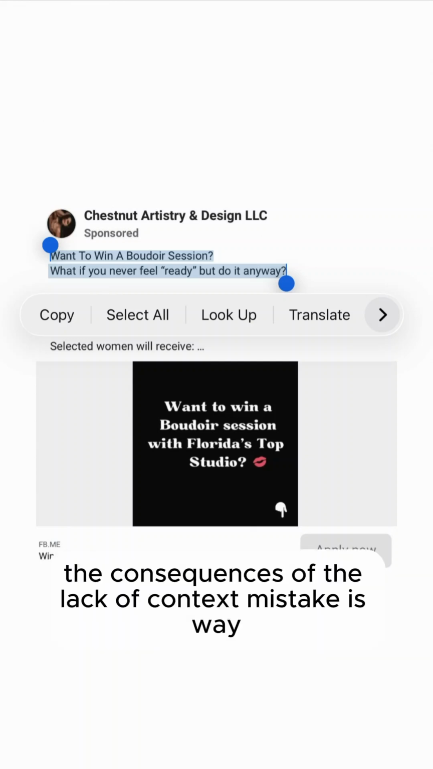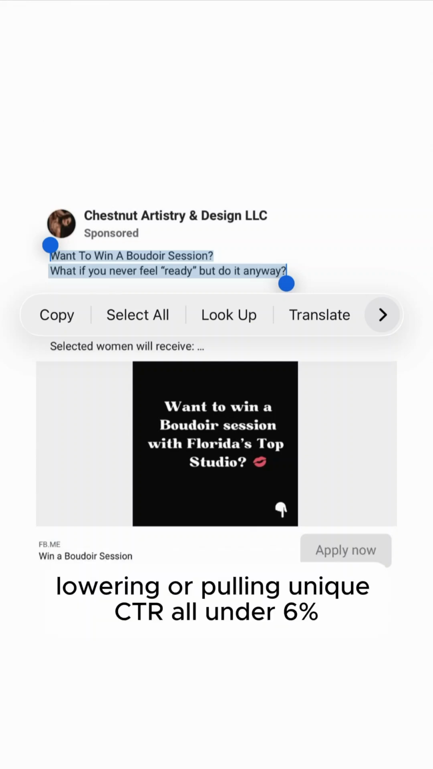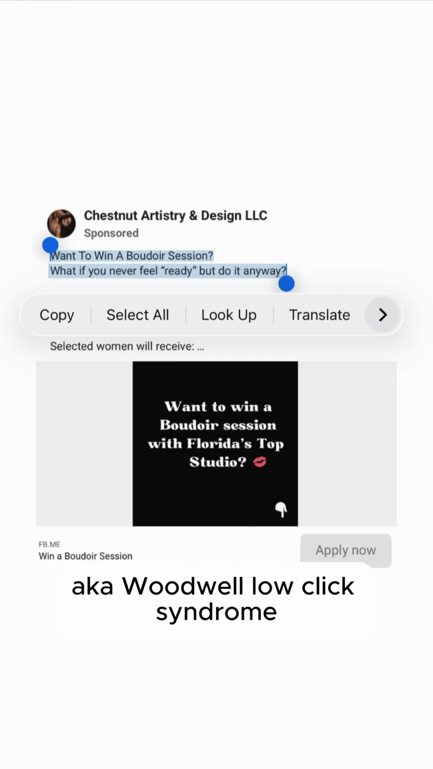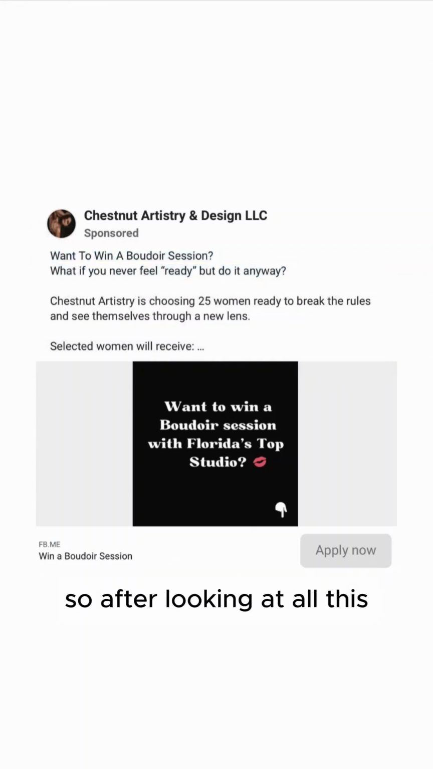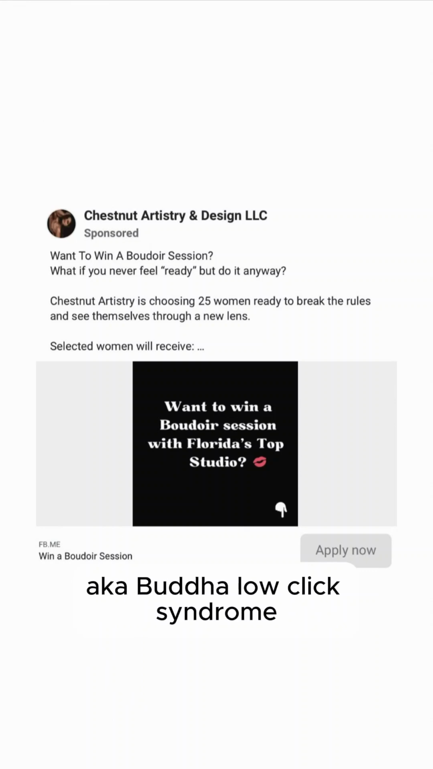The consequence of the lack of context mistake is way more women scrolling by our ad than necessary, pulling unique CTR all under 6%, and increasing the probability that we have BLCS, aka Boudoir low click syndrome. So after looking at all this, my diagnosis is yes, I do believe this Boudoir Facebook ad has BLCS, aka Boudoir low click syndrome.